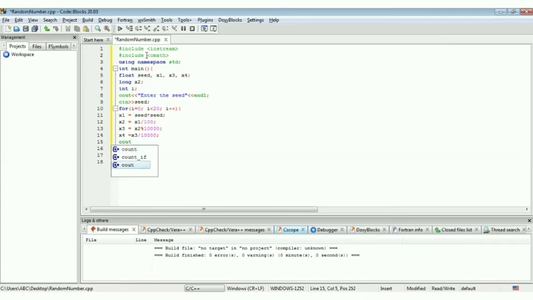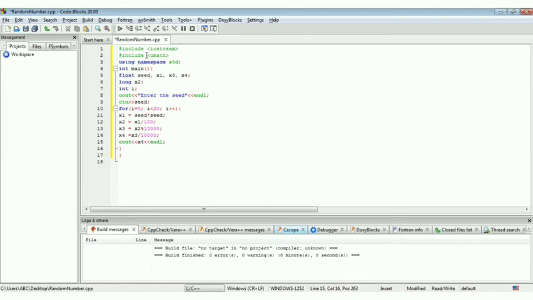Then you want to print the random numbers on the screen. x4 is our random number, so cout x4, and we want the random numbers to be printed in a sequence.